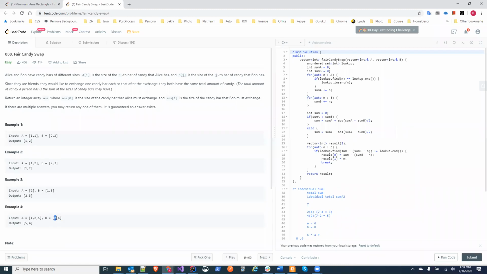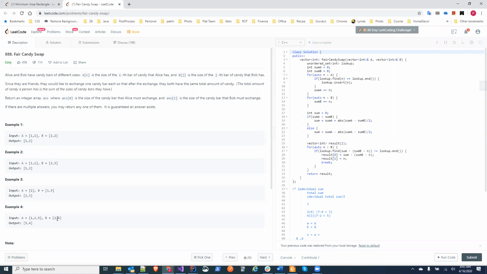I reduced that amount from the initial Bob amount. After giving that to Alice, what is left with Bob? 6 minus 2. Now we know that after exchange Bob must have 7. So how much does Bob need to make it 7? 3.